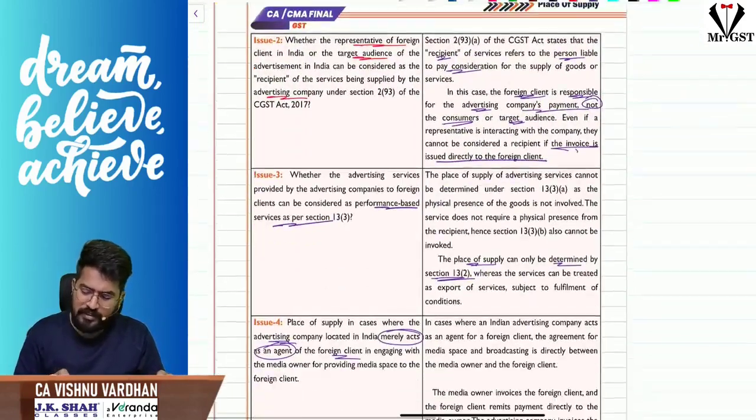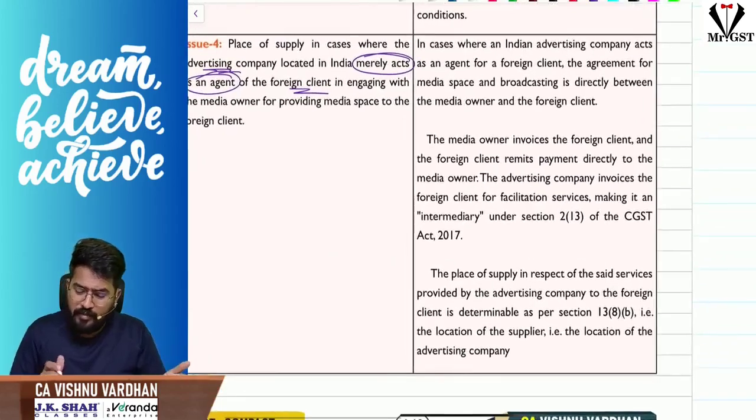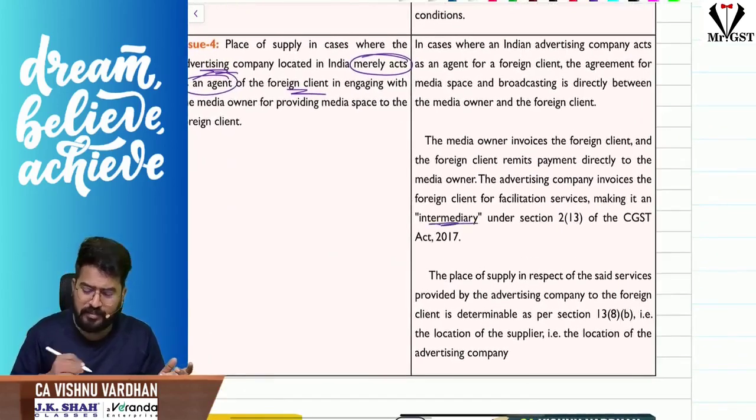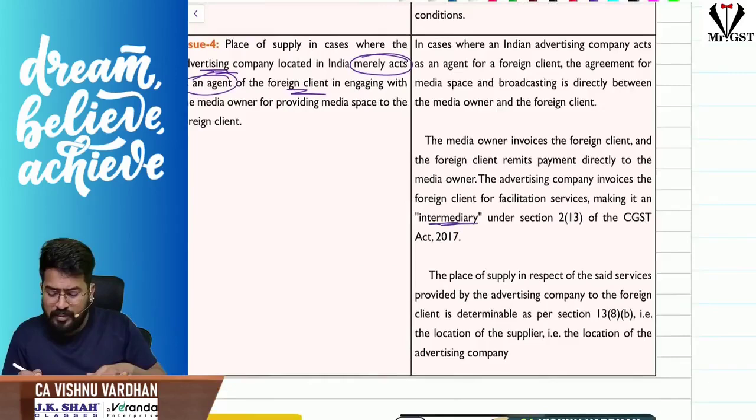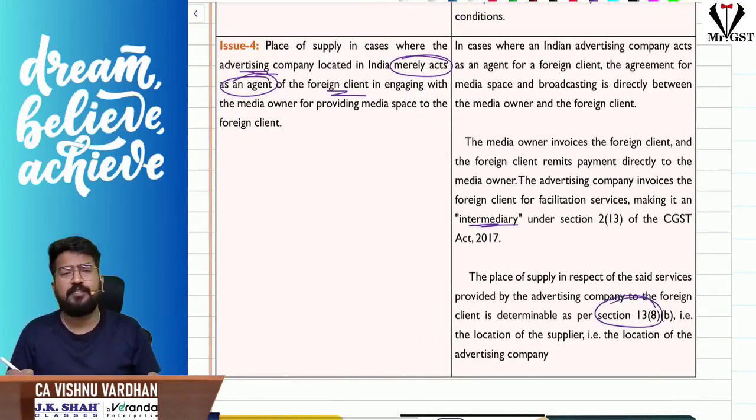Sir, the Indian agency is actually acting as an intermediary there, facilitating the transaction. Yes or no? So obviously, place of supply will be determined as per section 13 subsection 8. Clear? So that is the issue here. That is the clarification with respect to advertising services provided to foreign clients, right?